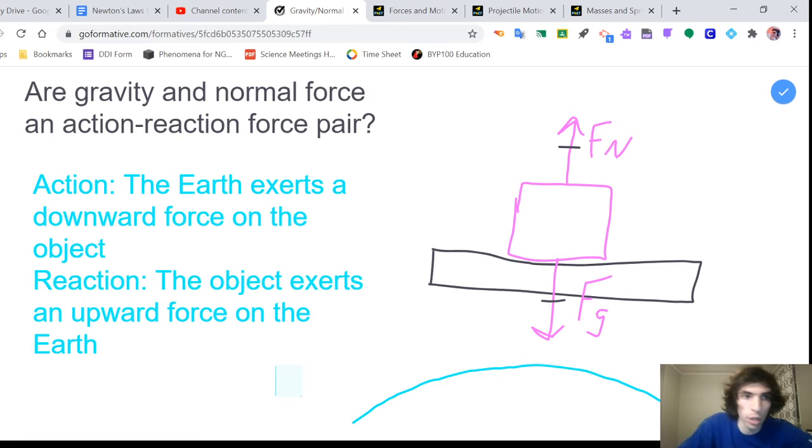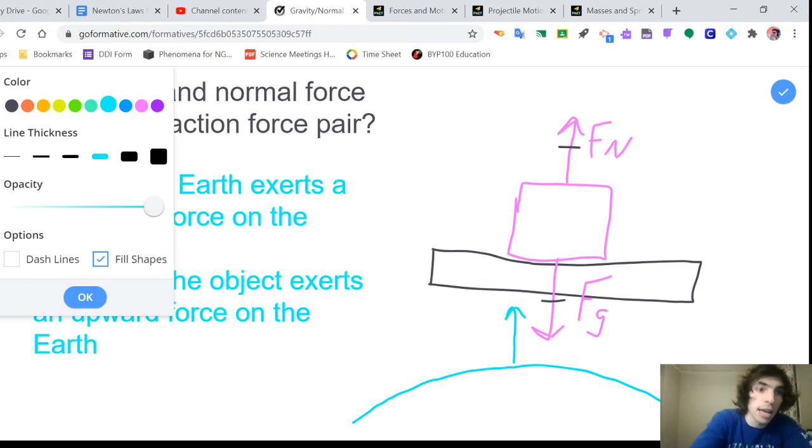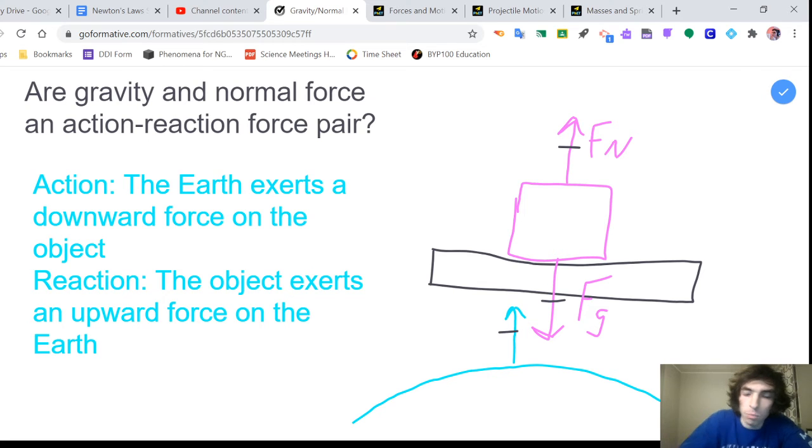And so if I wanted to draw that, I could draw that here. And these two forces should in fact be equal and opposite. So actually the force that this object exerts on the earth is equal to its own force of gravity that the earth exerts on it, and it happens to be equal to our normal force too, just because of the physical situation that this object is in. That wouldn't always be true. There wouldn't even always be a normal force, but these two forces would necessarily be equal.